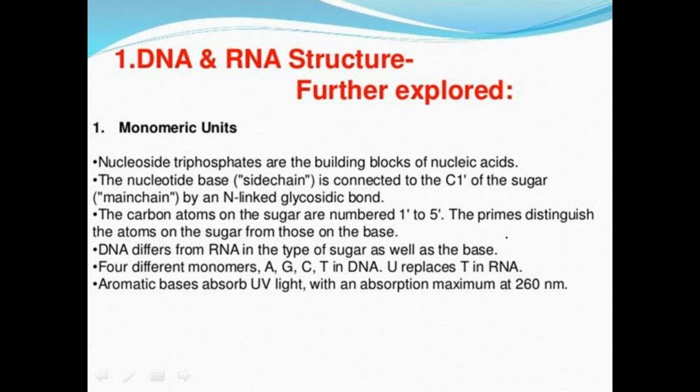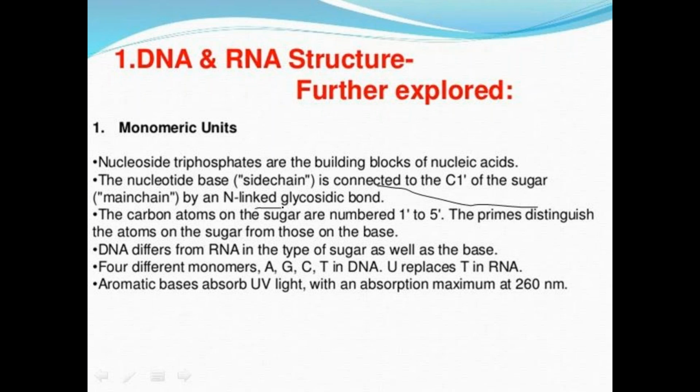This evolutionary process is mainly explained by DNA and RNA structures. Nucleic acid mainly consists of nucleoside triphosphates. These mainly occur as monophosphates, diphosphates and triphosphates. Nucleoside triphosphates are the building blocks of the nucleic acids. The nucleotide bases are connected to the C1 prime of the sugar by glycosidic bonds.